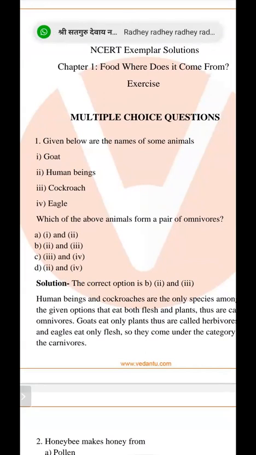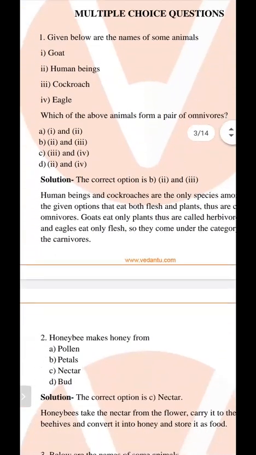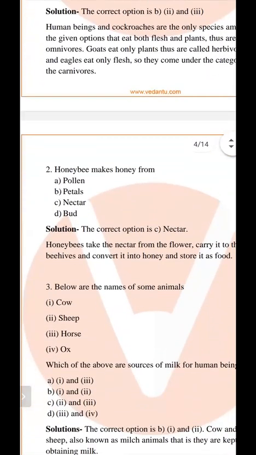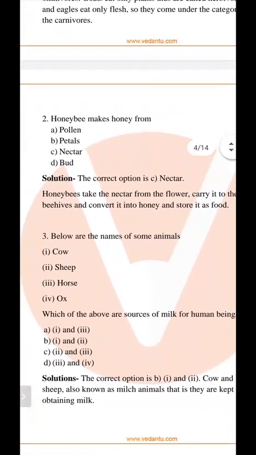So human being and cockroach are examples of omnivorous.